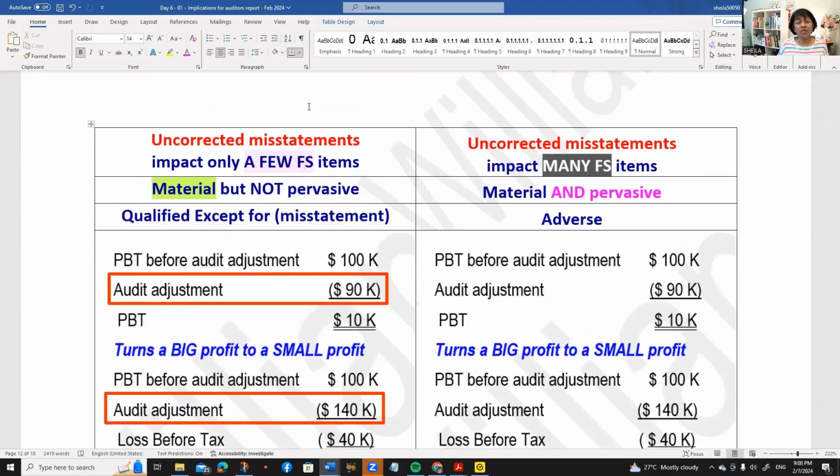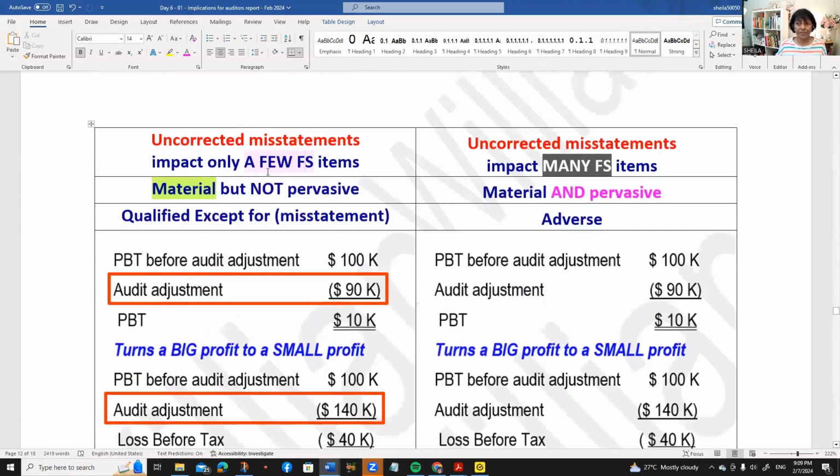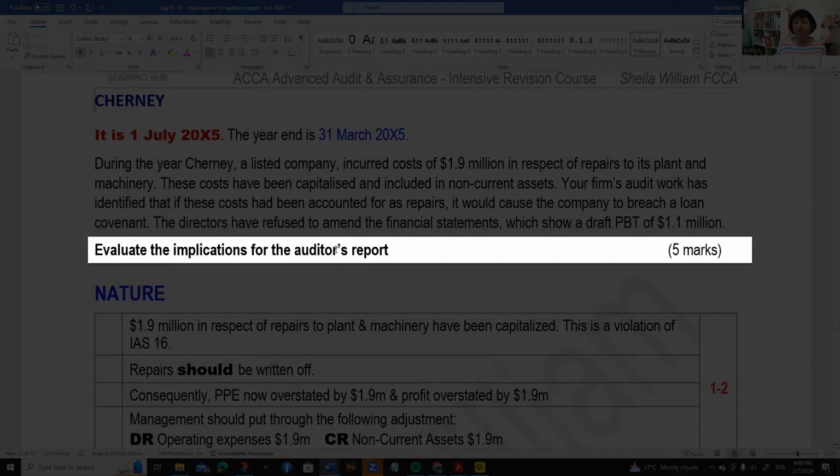We are also not just thinking about how many items are affected. We're also looking to see whether the area of the misstatement could mislead the users of the financial statements. So you can still have misstatements, but if it's not going to mislead the users in their economic decision making, then it's still not pervasive. But in your exam, one or two misstatements, this one, turn a big profit to a small profit or turn a profit into a loss, it's not pervasive. Three items, pervasive.